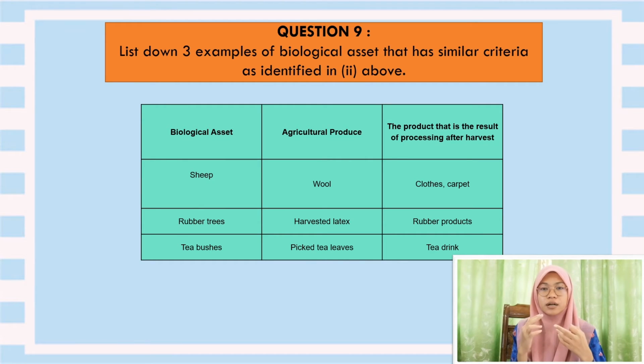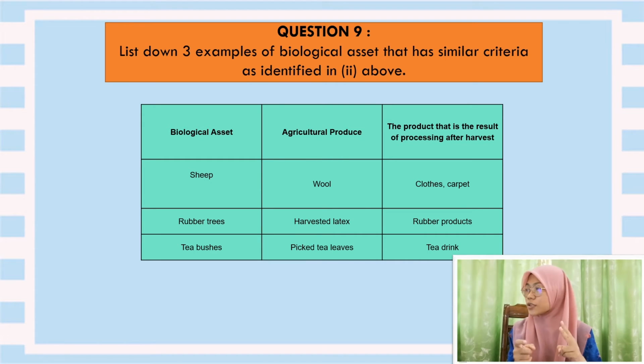For the sheep itself, we can say that their agriculture produce is the wool, and the product after harvesting is the carpet or the clothes. For rubber trees, the agriculture produce is the harvested latex, which means the latex after it was harvested from the rubber tree. And the product after harvesting is the rubber products, anything related to rubber products such as the slipper or the glove.